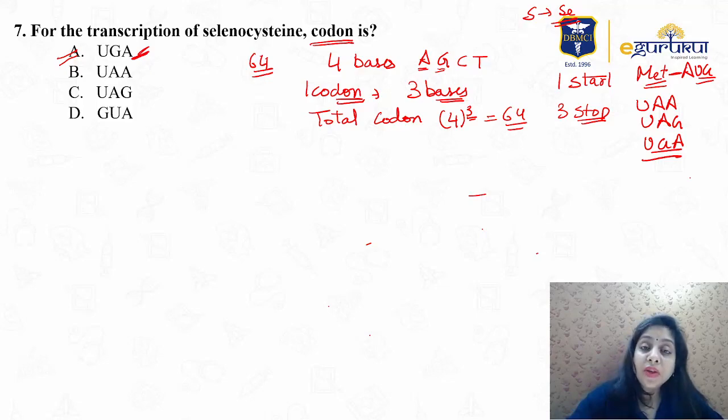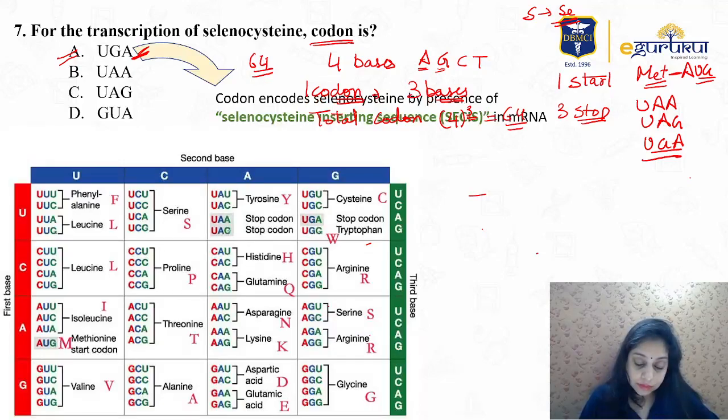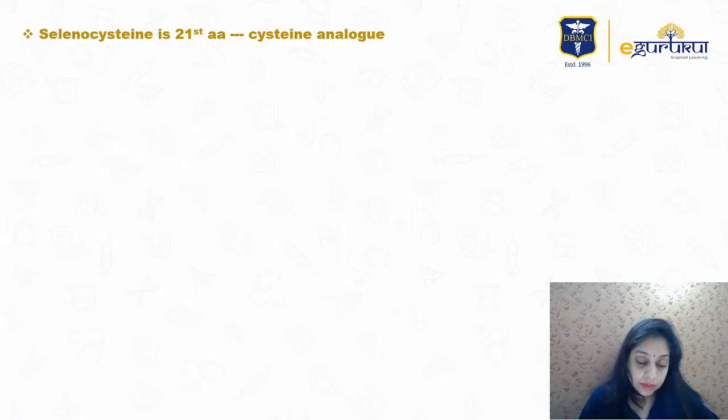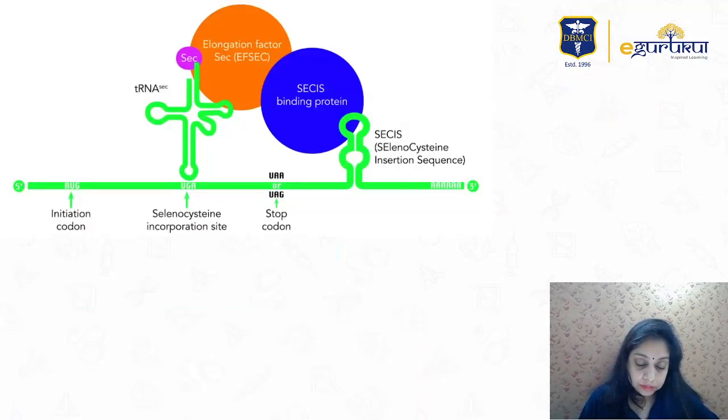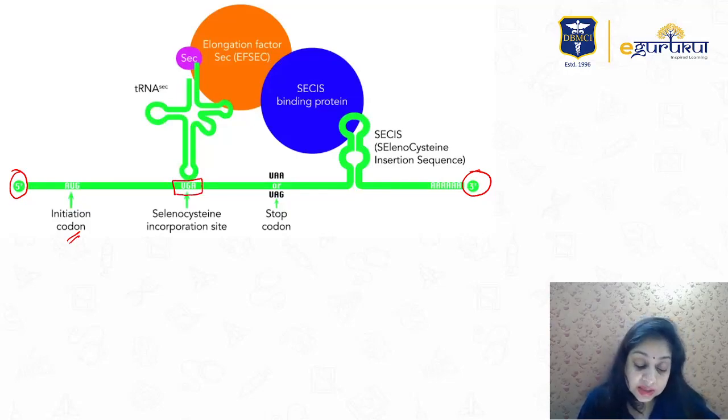How will we know whether to stop the translation or to insert selenocysteine? This is how we know it. This is 5 prime to 3 prime. The initiation codon is there, and then here is UGA, your selenocysteine incorporation site.